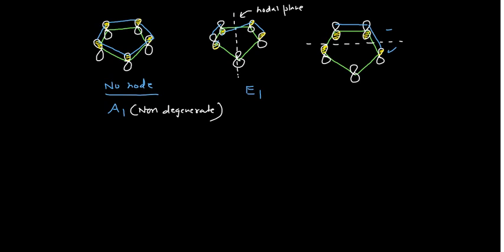So you can call it E1 also. This is also E1. So there are two methods, which means it is doubly degenerate. So E represents doubly degenerate here. Please remember this point.